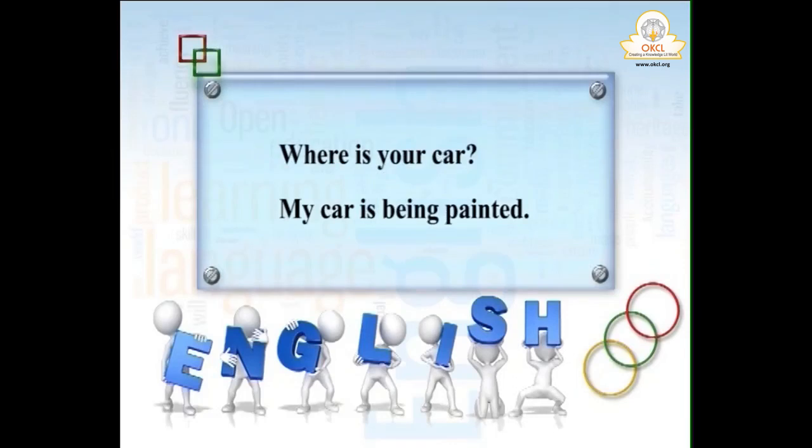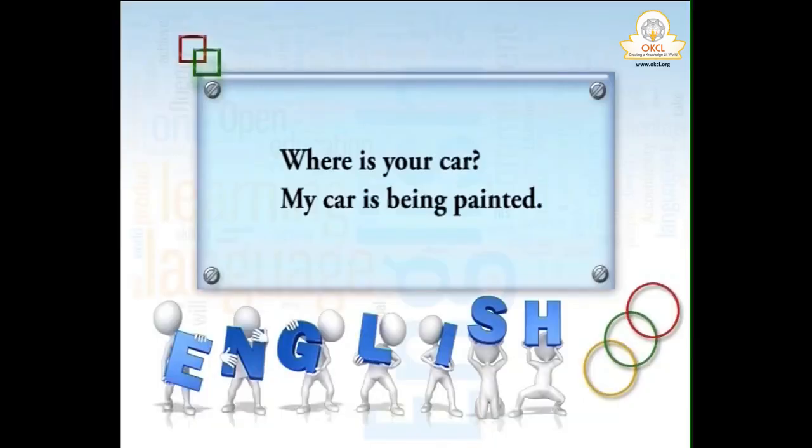See, actually the thing is that the painter is painting my car. But here the painter is not important at all. That is his work he is doing. Here the work is what's happening to your car. You can say my car is being painted. By the painter is also not required here. In most of the cases you will see this by agent in passive voice is not required.